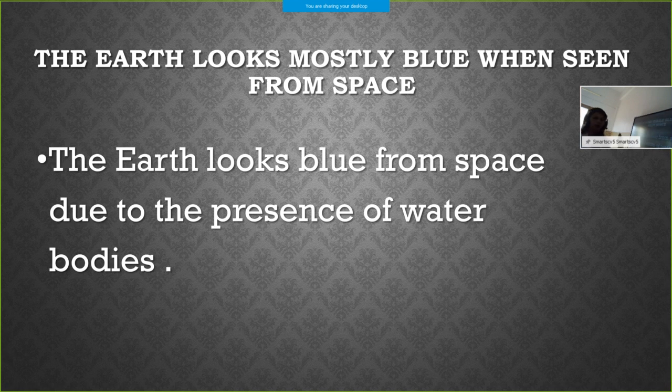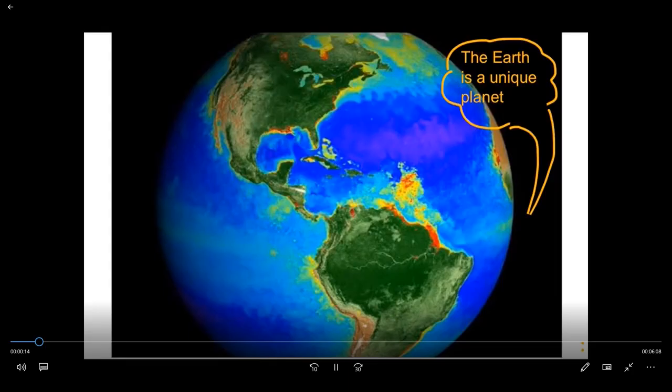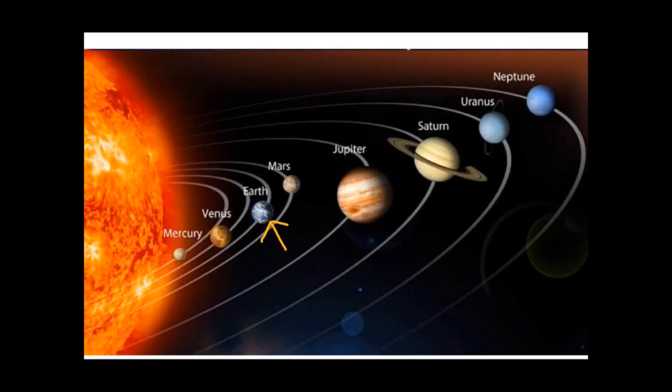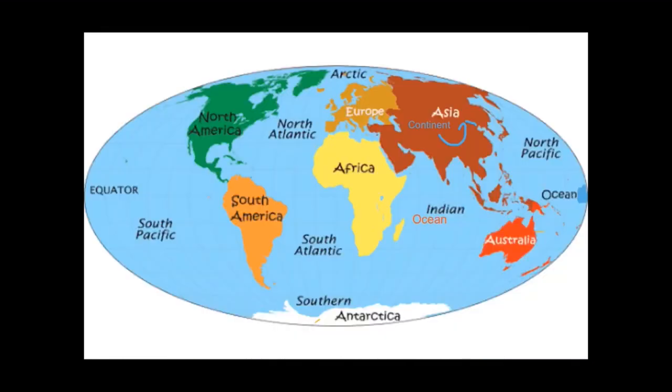Now I'll show you a video presentation based on this chapter. Just a recapitulation of the entire chapter. Okay. The Earth is a unique planet. You can see the planets: Mercury, Venus, Earth, Mars, Jupiter, Saturn, Uranus, Neptune. Land masses and the water bodies. Asia, Africa are the land masses, Indian Ocean, South Pacific are the water bodies.